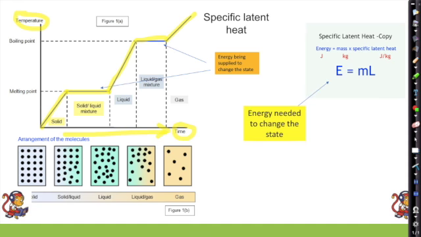So the specific latent heat, when we look at this equation over here, is the energy needed to change the state. It's the energy of the flat bit of the graph. Okay, so the energy required there to change the state is found by the mass of that liquid or gas, times by the property of the liquid, the specific latent heat. So just like specific heat capacity, each material has a unique number that helps us work out how much energy it takes to change the state of it.